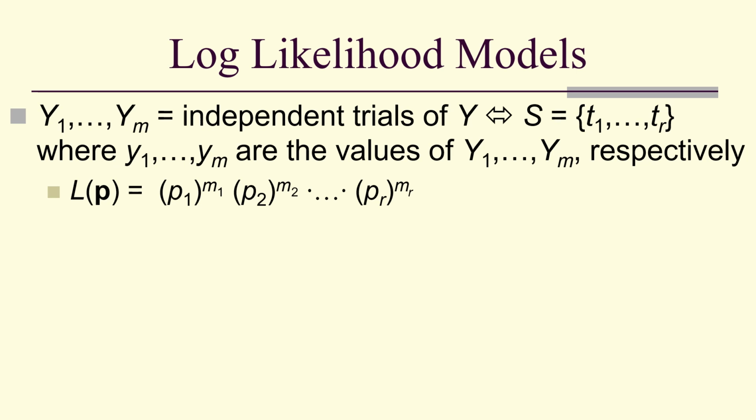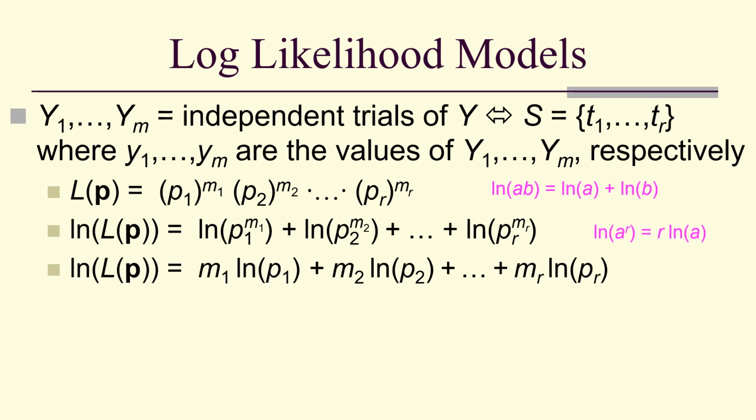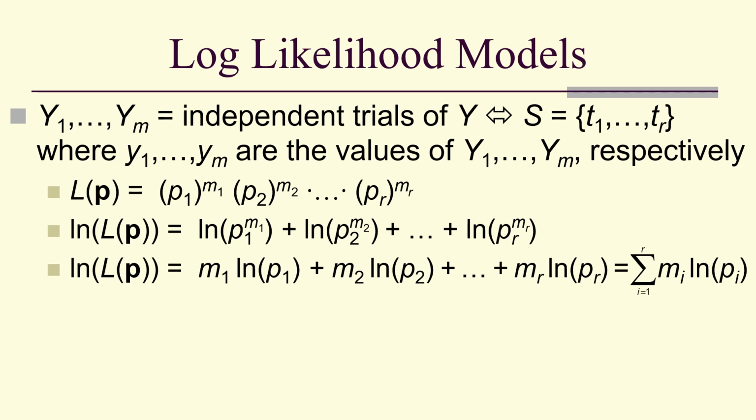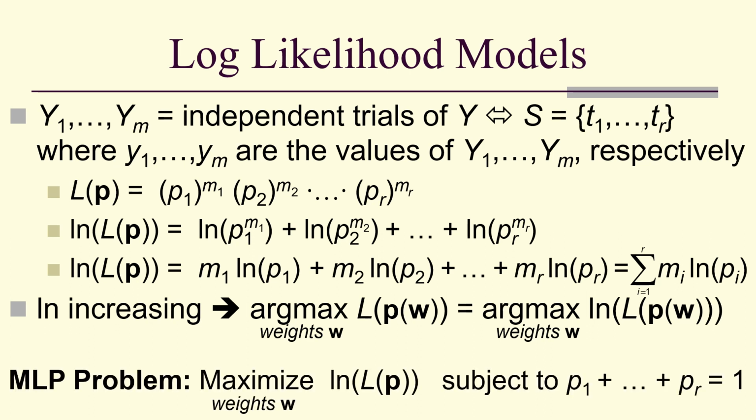So here's our likelihood function. We're going to make it a log likelihood function by taking the logarithm. And then using our exponent rule for logarithms, we can factor the m's to be coefficients of the logs. Write that in summation notation. So the natural log is an increasing function, so the argmax of likelihood is the same as the argmax of the log likelihood over the weights.